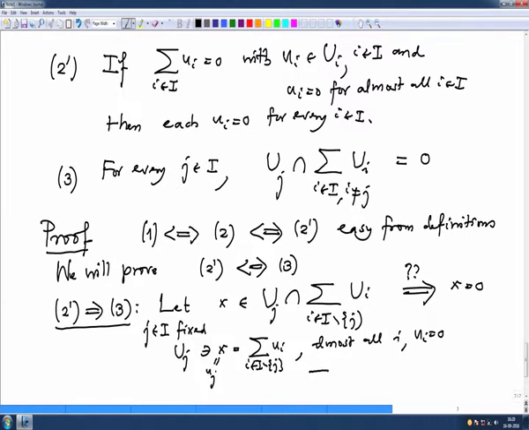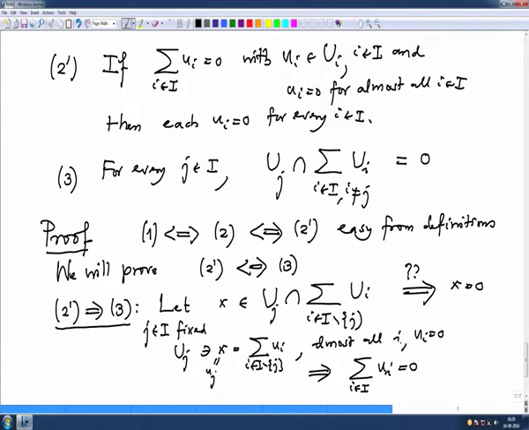Then what do we get? We will get the summation of ui, now I can write i in I because this j I have added there with the minus. If uj is in Uj, then minus uj is also in Uj, and then this sum is 0 with the property that almost all of them are 0, because at most I have added this uj.